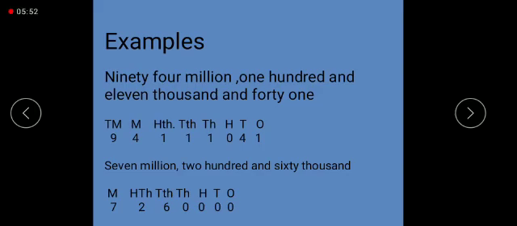Now let's see some more examples of writing figures. 94,111,041. So read the place value first. Ones, tens, 100, 1,000, 10,000, 100,000, million and 10 million. So the number is 94 millions. Then 111,000 and 41. Now let's see another example.